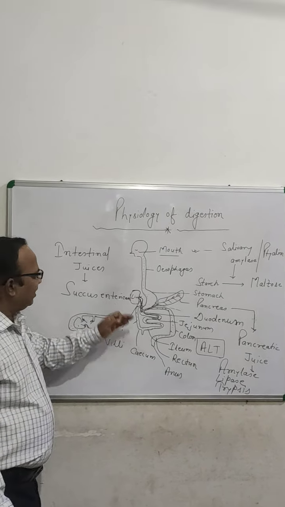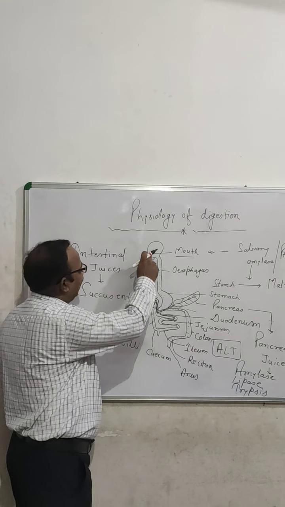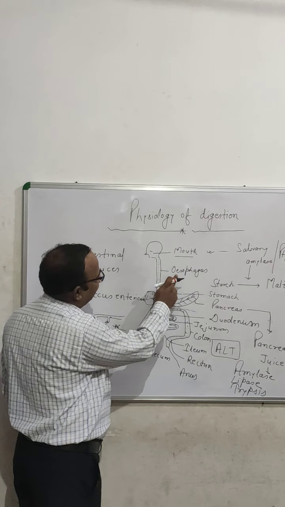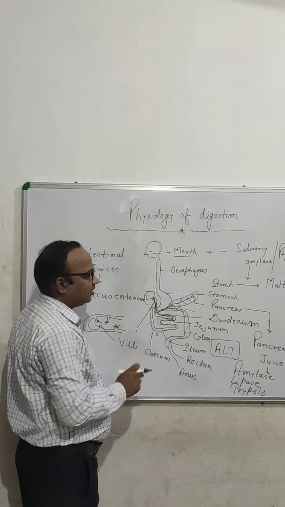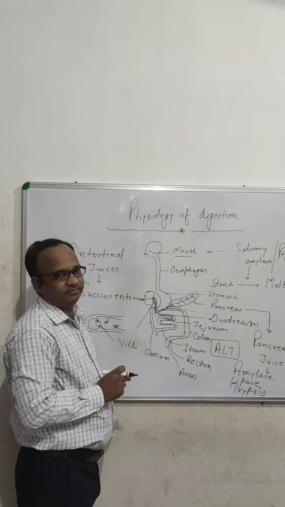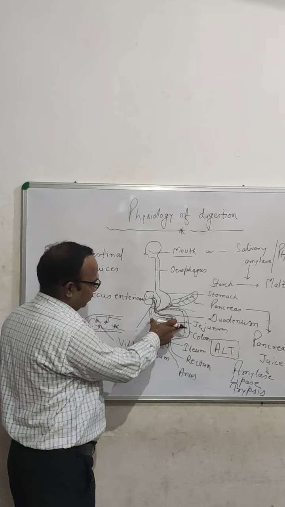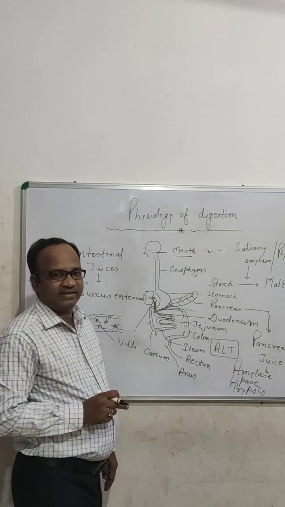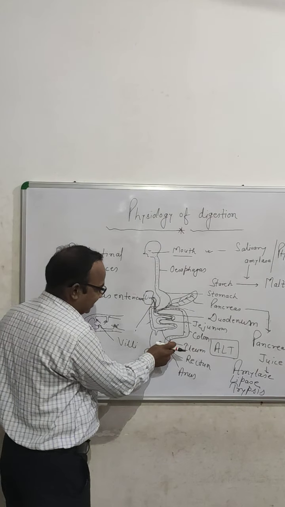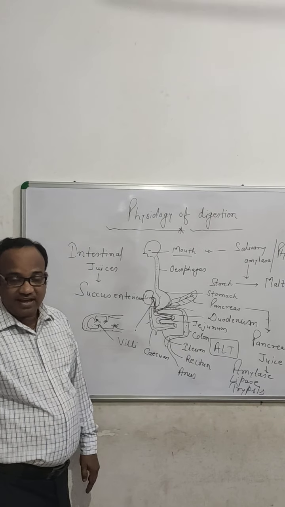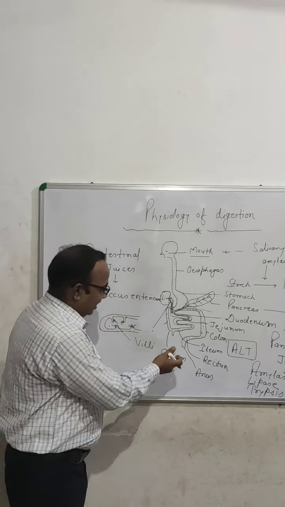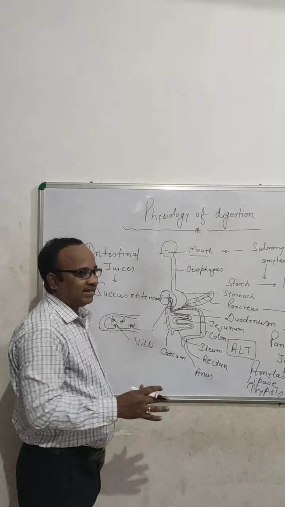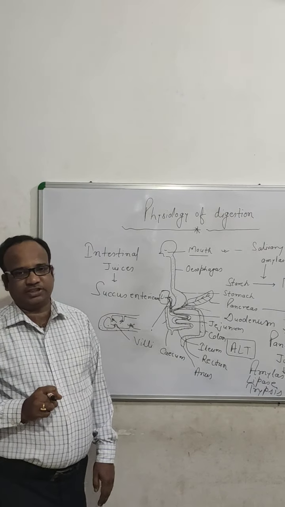So, in this way, the food taken in at the mouth is digested at different levels, in the esophagus, in the stomach, and in the small intestine, and absorption also takes place in the large intestine. Egestion, the release of nitrogenous waste, the elimination of waste, takes place at the anus and rectum. So this is the complete concept of the physiology of digestion.